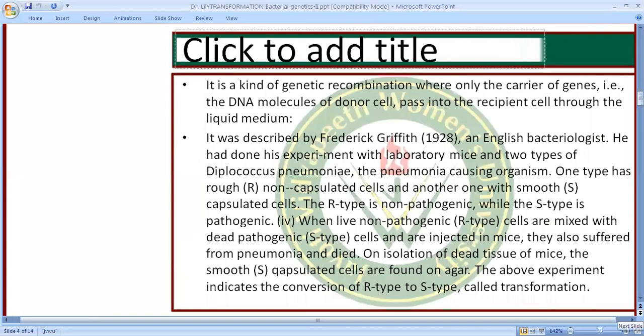It is a kind of genetic recombination where only the carrier gene, that is the DNA molecule of the donor cell, can pass into the recipient cell. And how? Through the liquid medium.